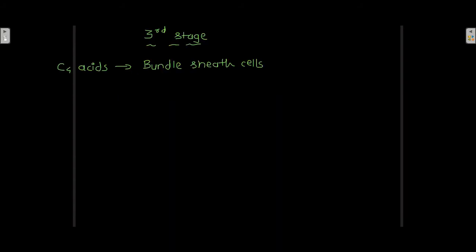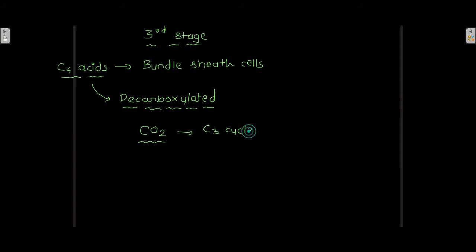Now in the third stage, these C4 acids are decarboxylated, and the decarboxylation results in the generation of carbon dioxide, which then enters the C3 cycle. So in this third stage you have C4 acids in the bundle sheath cells, where they get decarboxylated and carbon dioxide is produced, which then enters the C3 cycle.